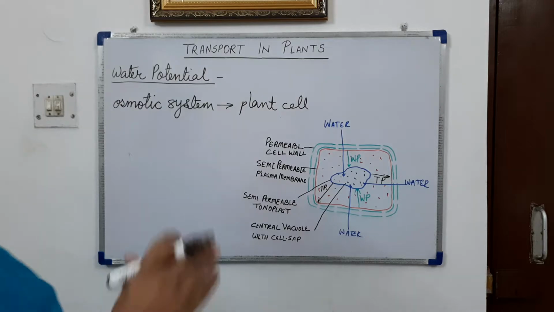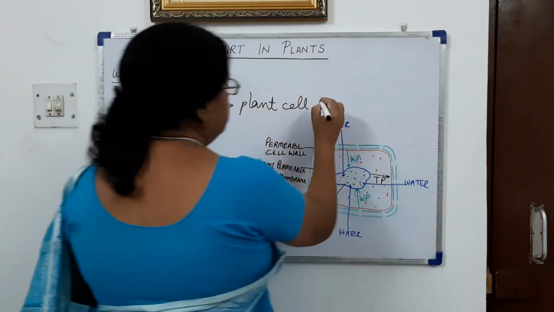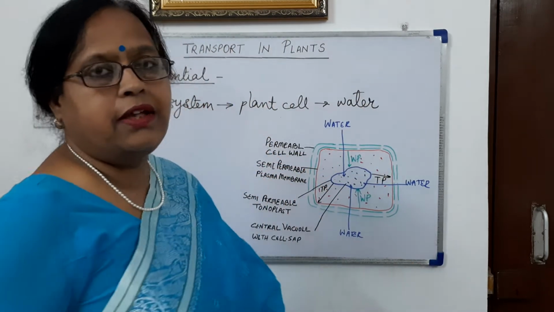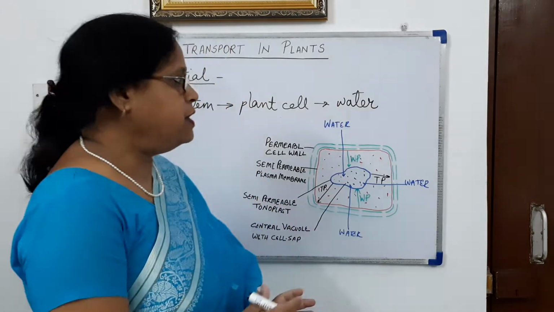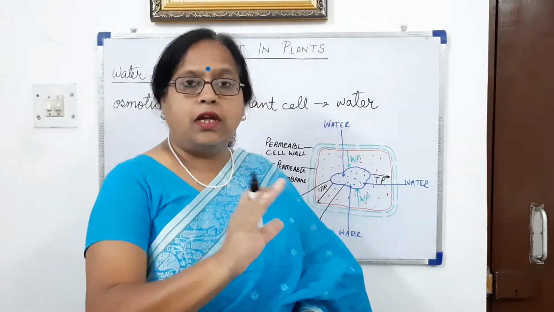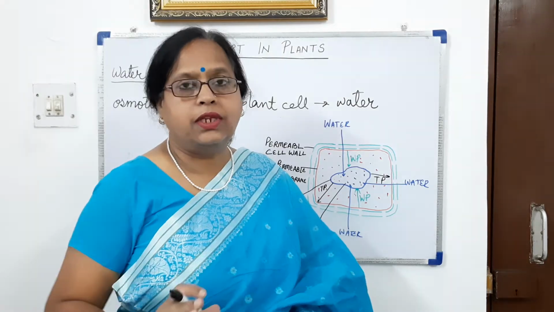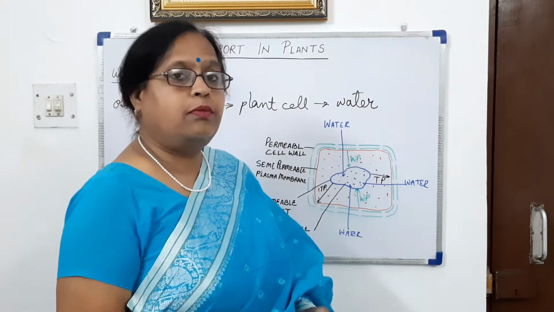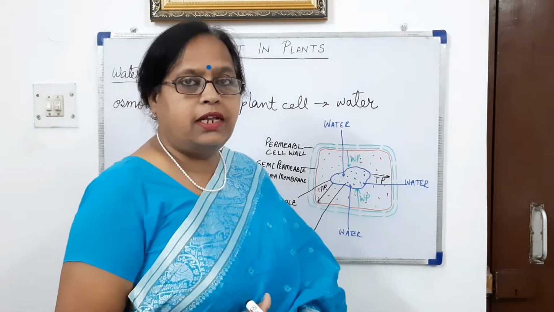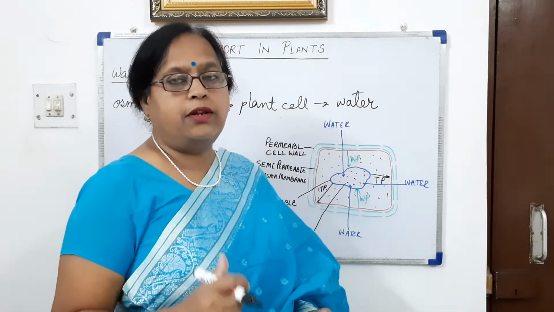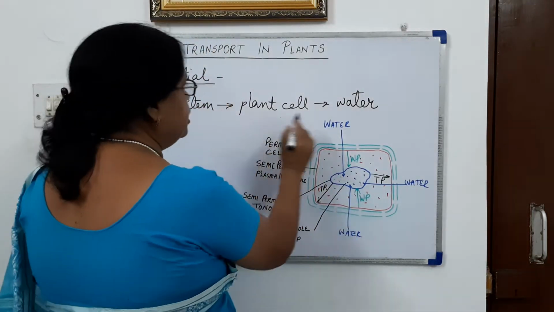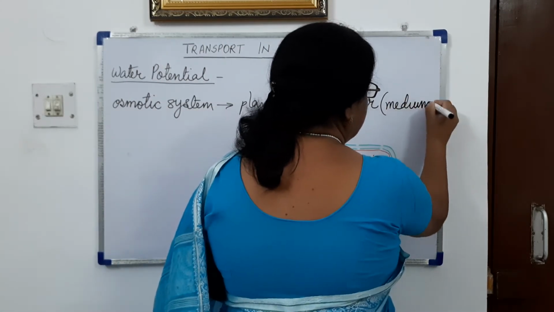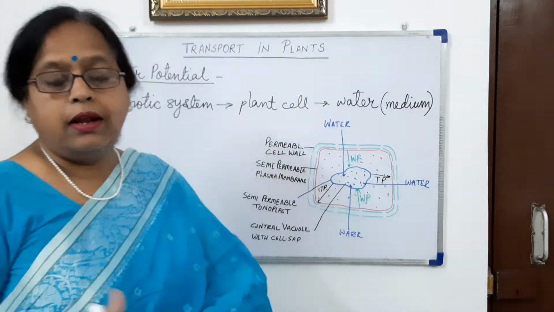The plant cell is lying in a medium of water. Either we can say the root hair cell, or the cells of the plant which are lying in the medium of water. Other cells also have water in them, so all the cells, in comparison to other cells, are lying in a medium of water.